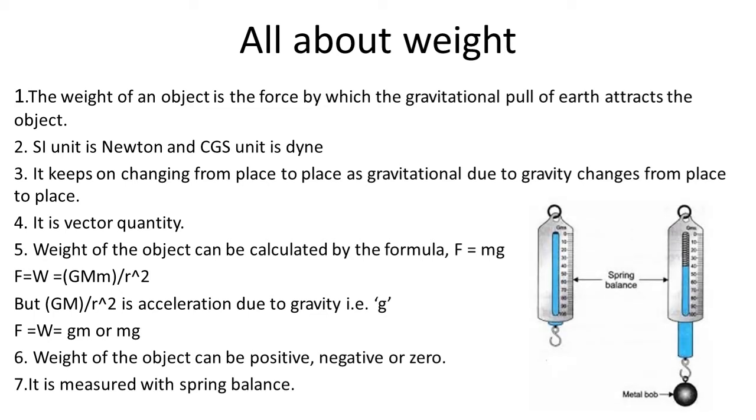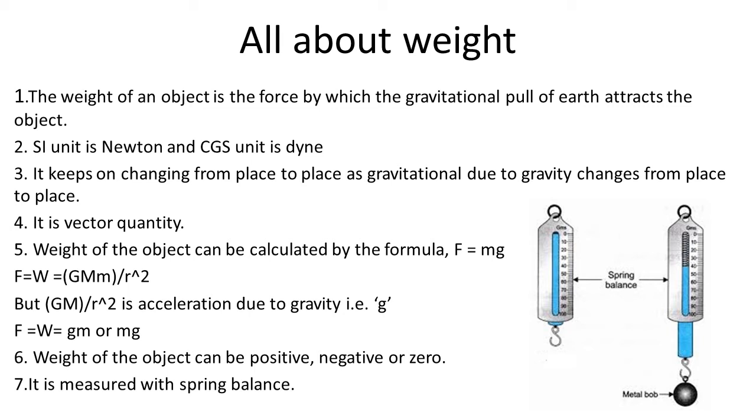It looks like this. An object is attached to the hook of the balance and it is pulled towards the center of the earth, right? So the gravitational force exerted by the earth on this object, in this case one metal bob is shown, is reflected on the scale. That means the force with which the earth pulls this metal bob towards itself is shown on the scale, and that is nothing but the weight of the object.